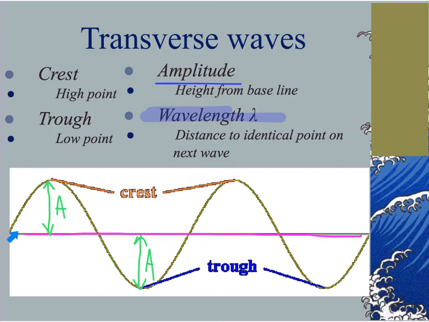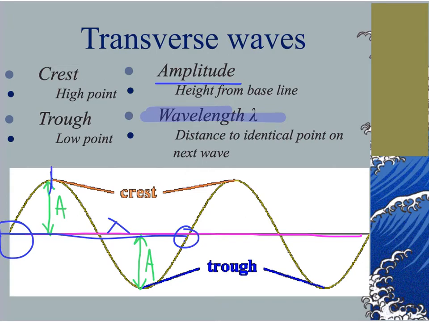The same point that marks the end of this one wave is all the way over here, where this wave is now going up, approaching a crest. So from this point over here to this point right here, this marks one wavelength.